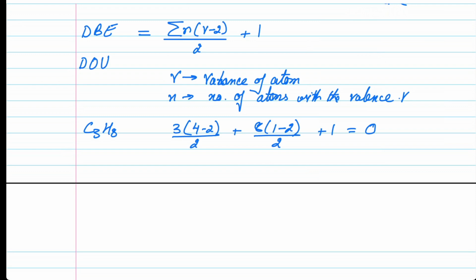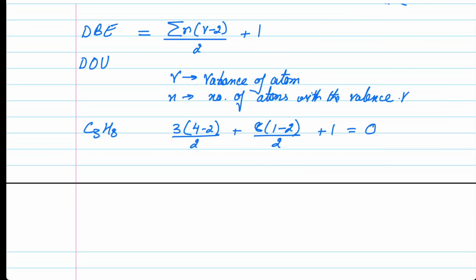If the double bond equivalent turns out to be 1, it could mean a double bond or it could mean a cyclic structure, one ring. Please remember, one ring also is a degree of unsaturation. If the double bond equivalent turns out to be 2, then it could be having two double bonds, or one triple bond, or two cyclic structures, two rings, or one ring and a double bond.